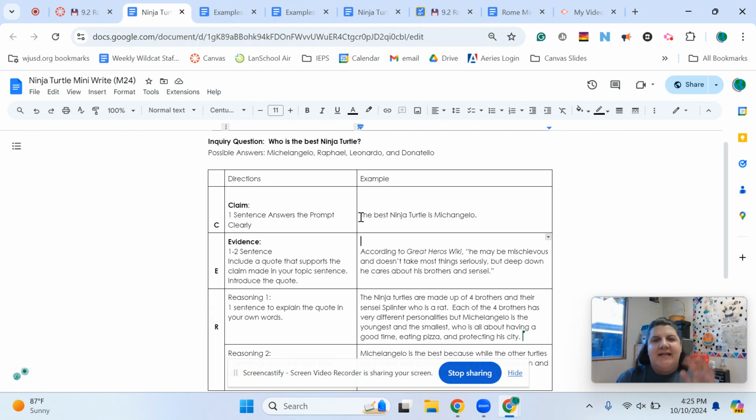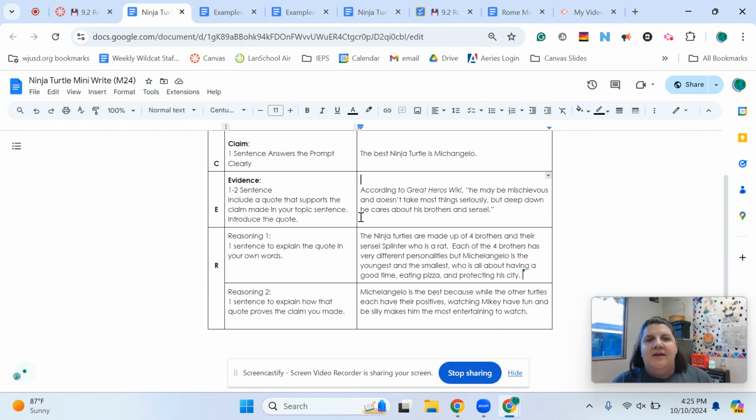Now we get into the reasoning, and this is really your time to shine. In your reasoning, you are going to, number one, explain what that quote means. You're going to give some context to your reader, assuming that your reader has never heard of what you're talking about. So you've got to explain it to them a little bit. And then your reasoning number two, you're explaining how that supports your claim. You're drawing that connection together for your reader.